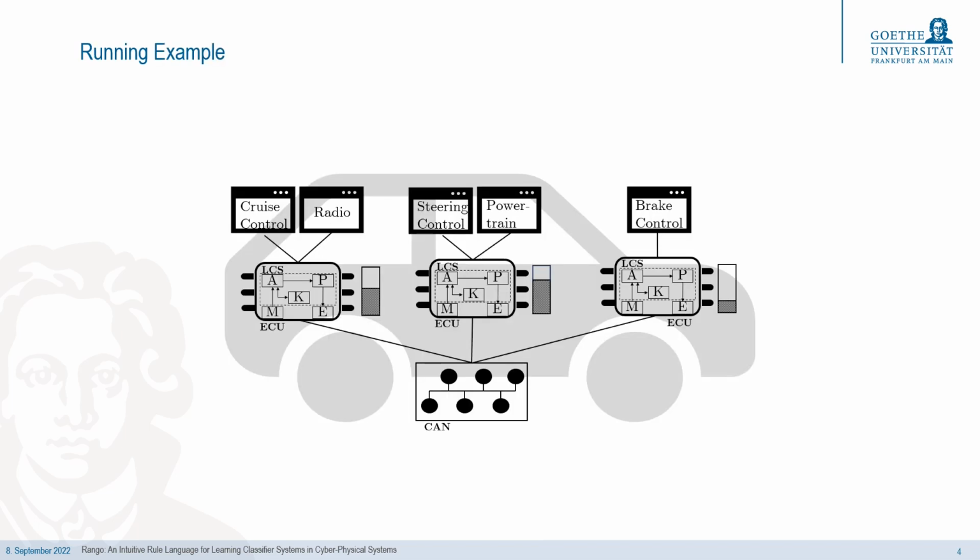In the following, I describe Rango's features by applying it to a simplified automotive use case. Therefore, we assume a car with several electronic control units as processing nodes with a certain computational power and a learning classifier system instance. The communication among those ECUs is realized by a typical vehicular communication channel like a CAN bus, and each ECU is responsible for various car functions such as brake control, cruise control, and so on. Also, each application has predefined requirements such as timing constraints.